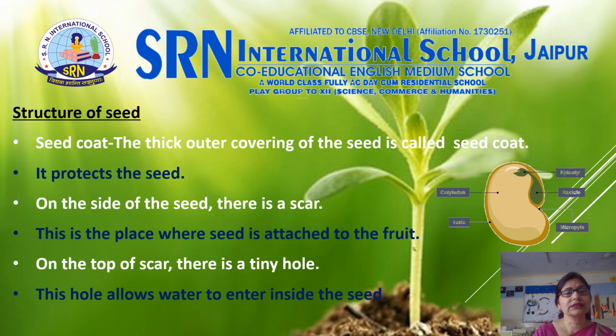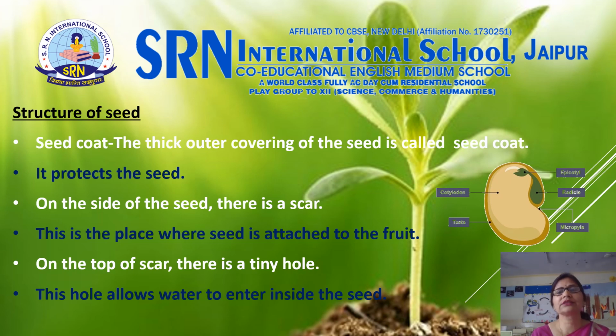Now let us discuss the structure of a seed. Seeds of different plants are of different shape and size. Children, a seed consists of a seed coat and seed leaves. Now the question arises, what is the seed coat? The thick outer covering of the seed is called the seed coat.